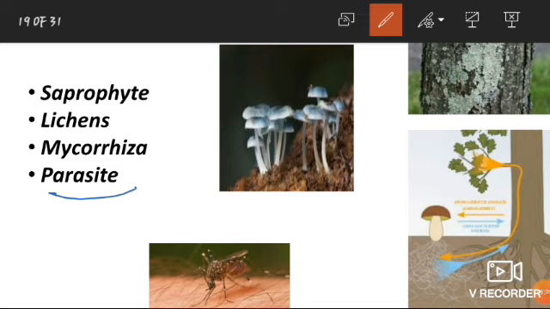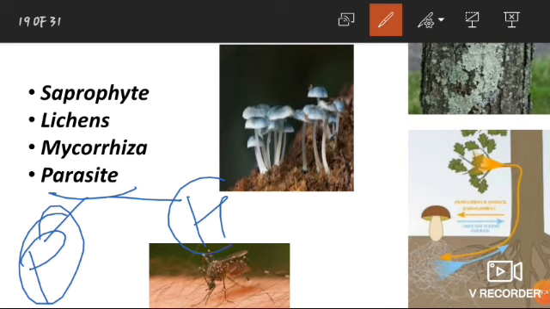Generally, that species which obtains its food directly from another living species is called parasite, and the one from which it absorbs food is called host. One is parasite and another is host.